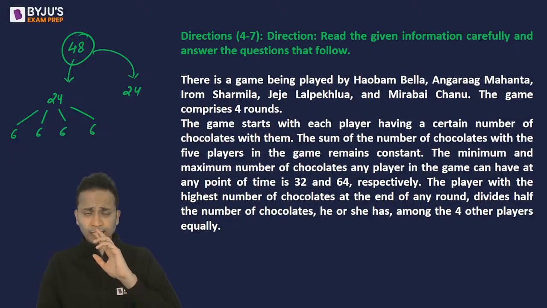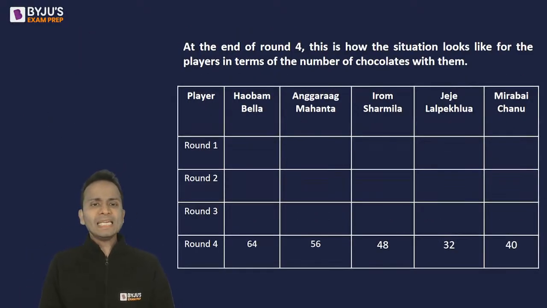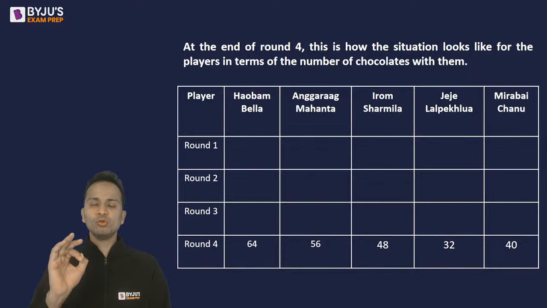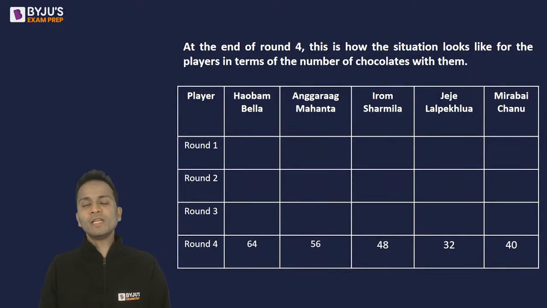Now, this happened in different rounds, and the game comprises 4 rounds in total. Now let's move ahead. At the end of round 4, this is how the situation looks for the players in terms of number of chocolates with them. They have given the number of chocolates at the end of the 4th round, right? You will have to calculate the number of chocolates with them in rounds 1, 2 and 3. So you will have to complete this table. If you quickly catch the logic, it will hardly take you 1 minute to complete this table, and then another 30-40 seconds to mark the answer of the remaining questions.